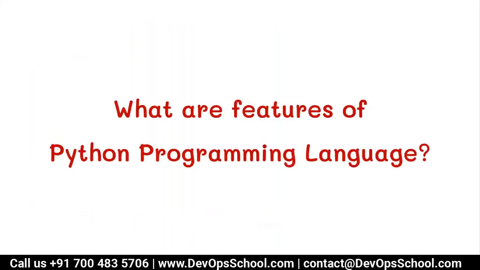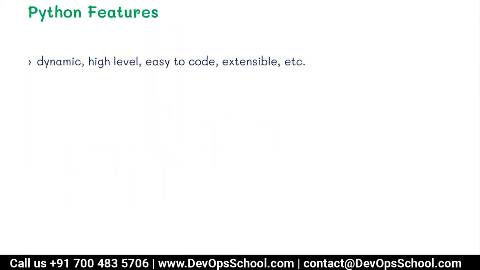Now these were the features which we talked about. These are very basic features. If you just go on Google and search for Python features, you will get open source, dynamically typed, high level, easy to code. So these are some basic features on which you can find huge content on the internet.